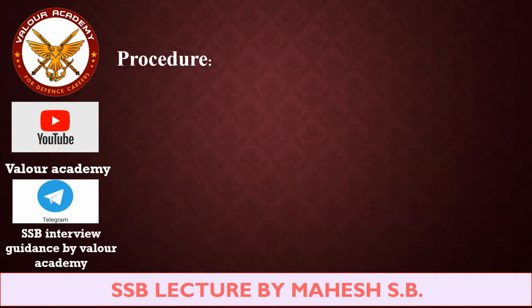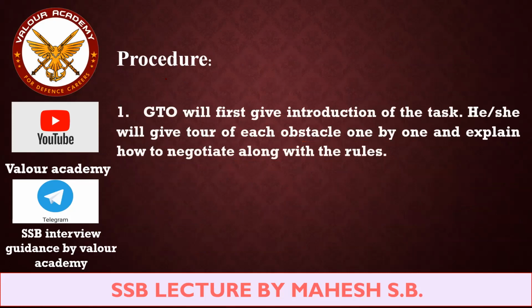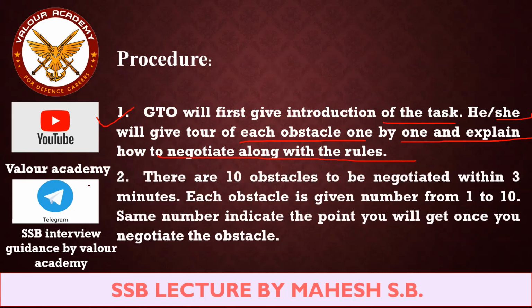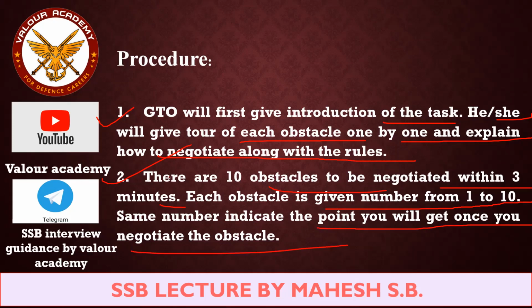So what is the procedure of individual obstacle? First, GTO will give an introduction of the task. He will give a tour of each obstacle one by one and explain how to negotiate it along with the rules, right? He will give you the tour of each obstacle on the ground. Secondly, there are 10 obstacles to be negotiated within 3 minutes. Each obstacle is given a number from 1 to 10. The same number indicates the points you will get once you negotiate the obstacle. Understand this.